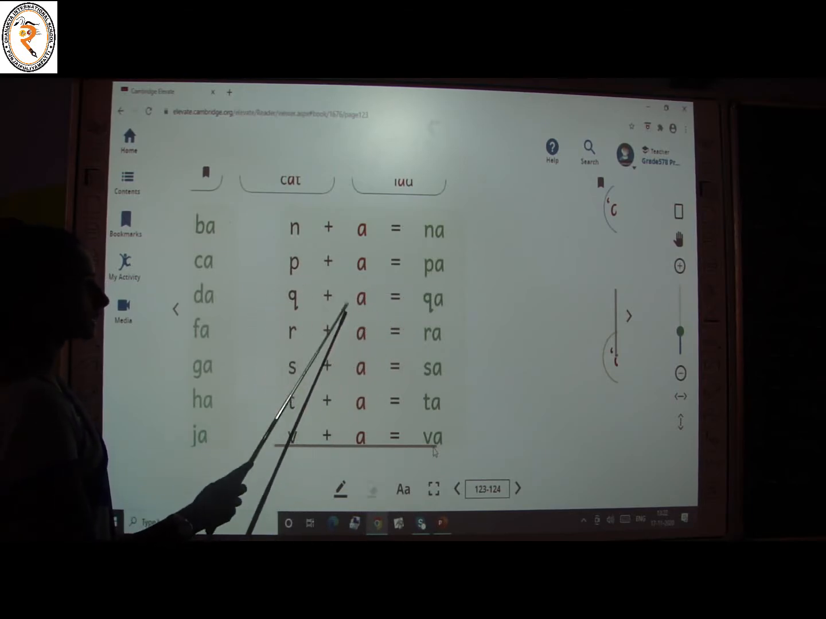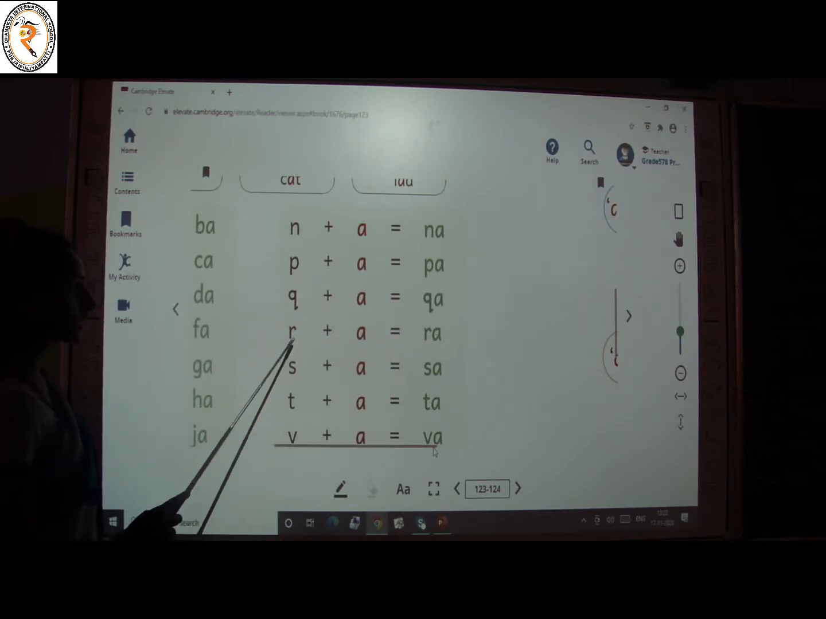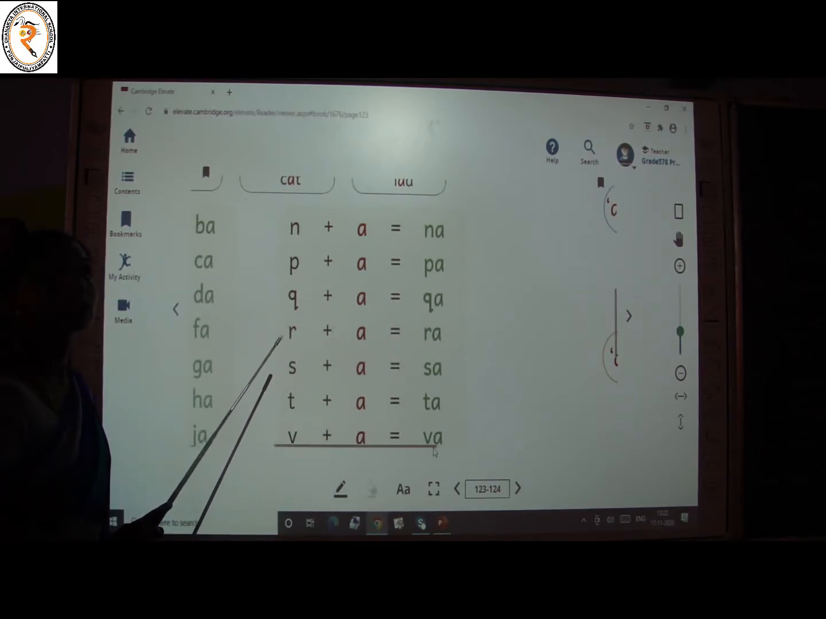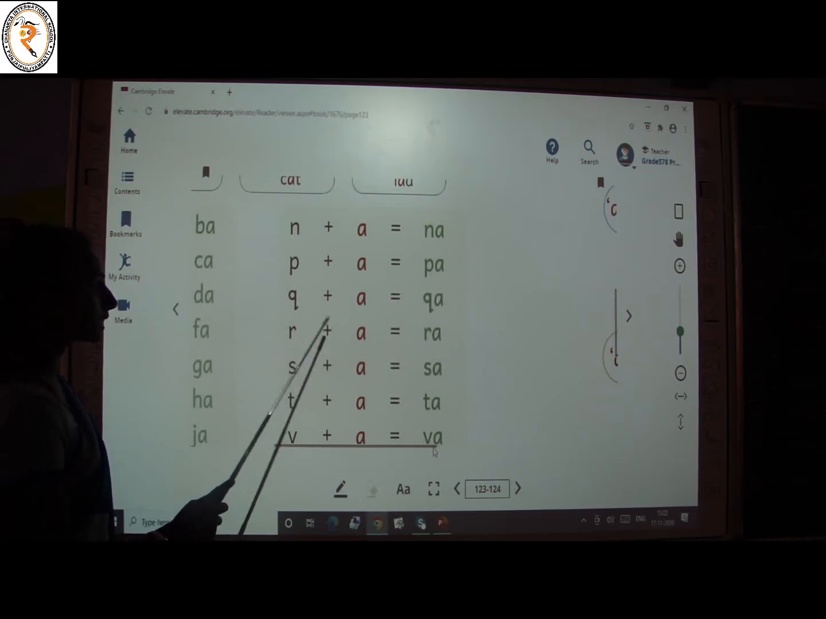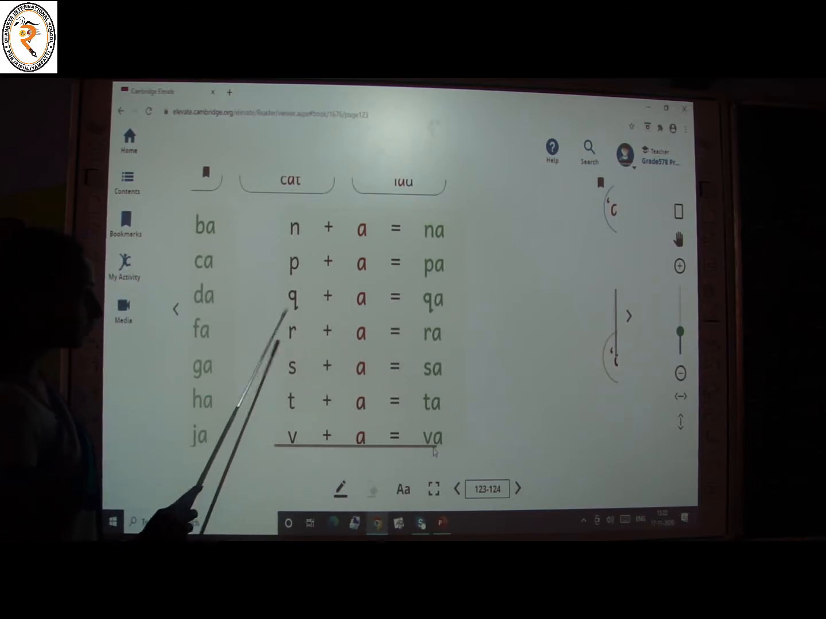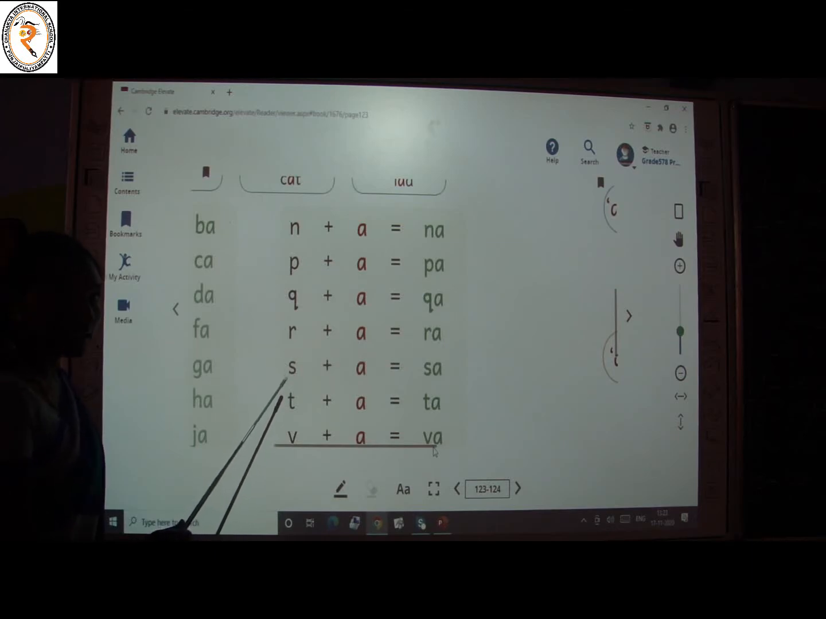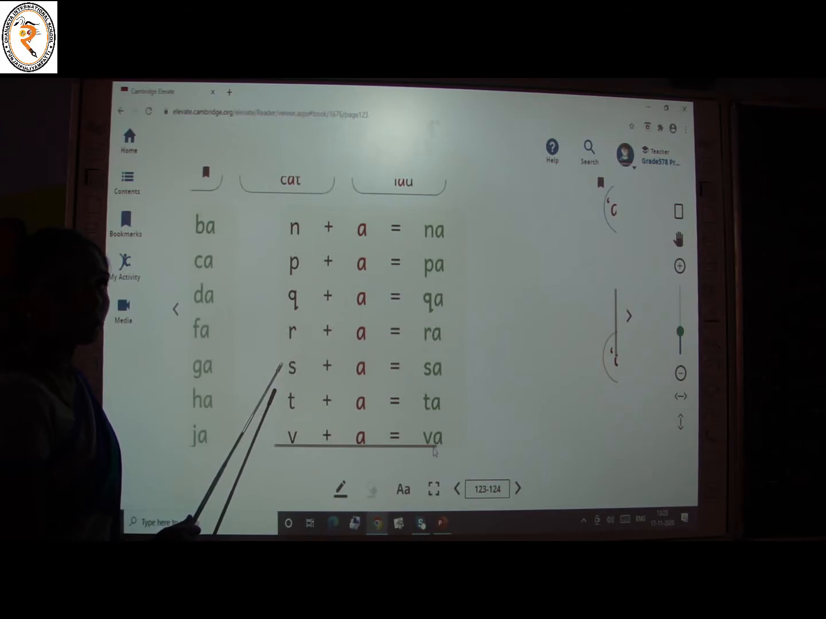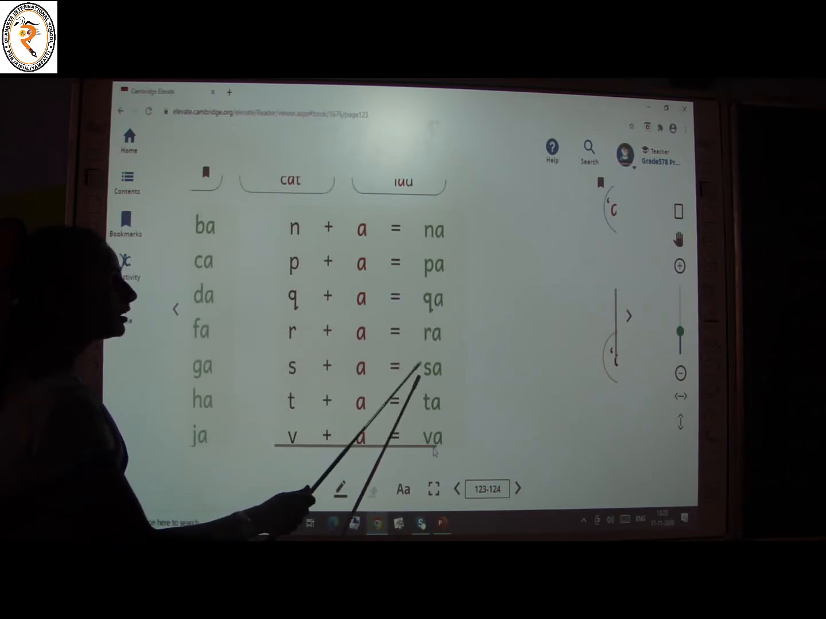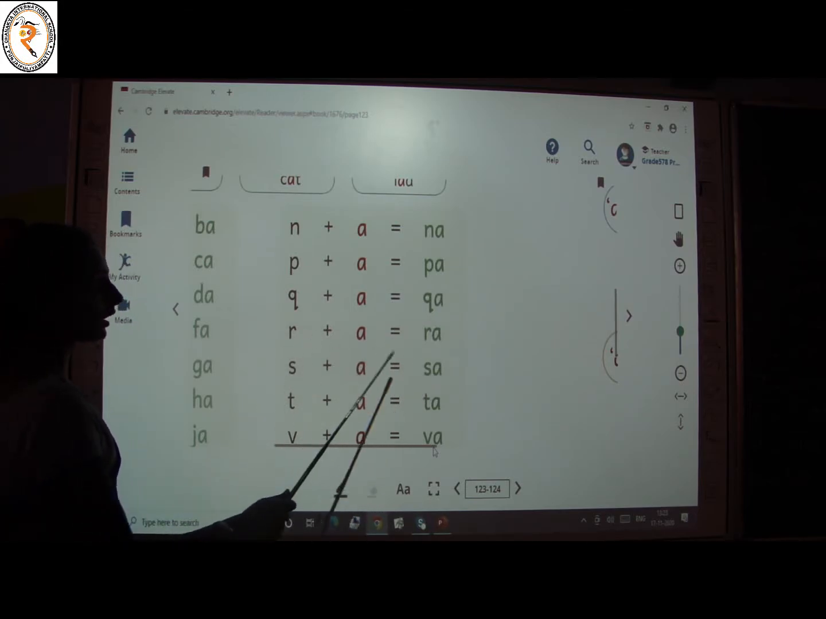What is this? Letter Q. Q plus A, qua. Okay, what is this? Letter R that gives the sound ir. Very good. Ir plus A, ra. What is this? Letter S. S gives the sound is. Is plus A, sa.